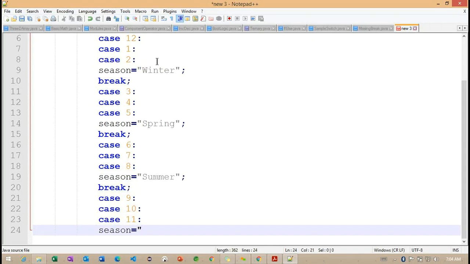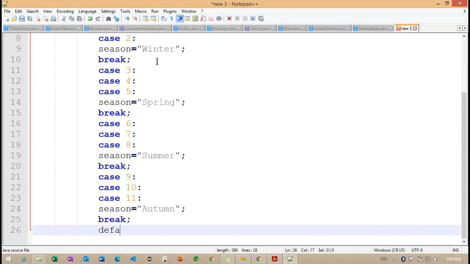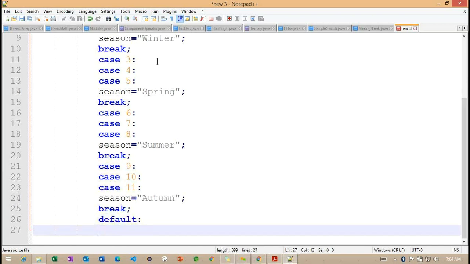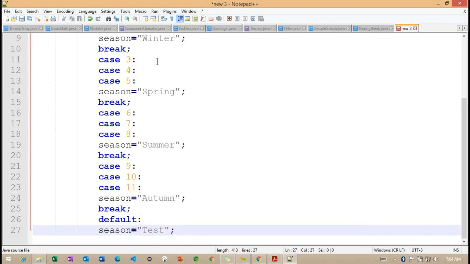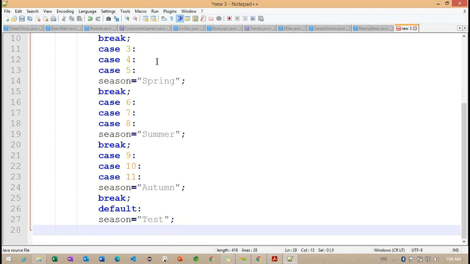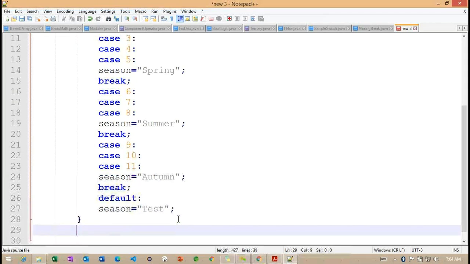The season we define as short winter, and break. If anything does not match, what are we going to write? Default. The season is equal to test. If nothing is found, we check with the default one.